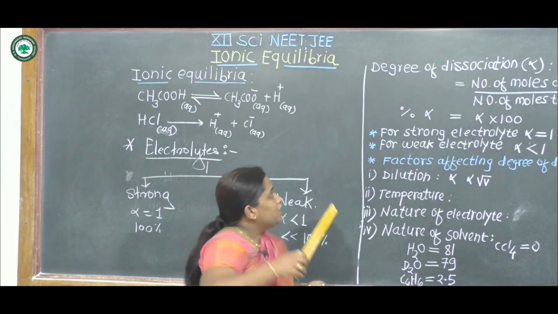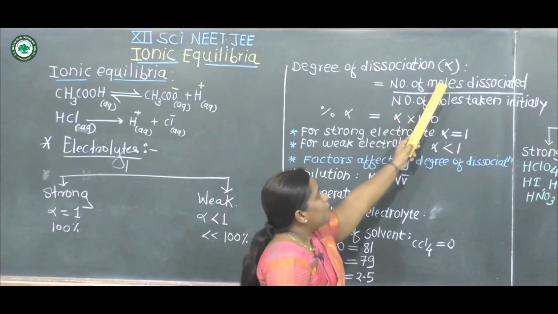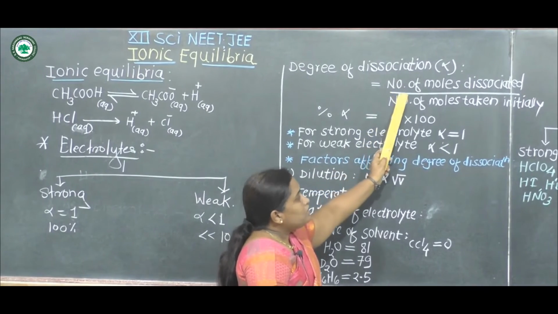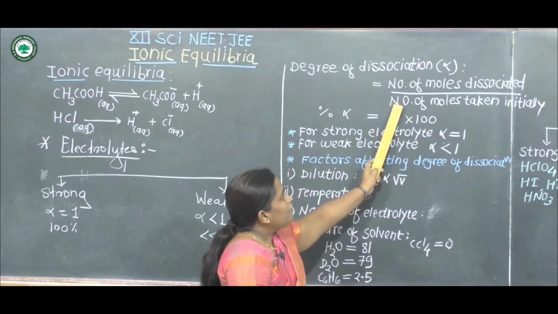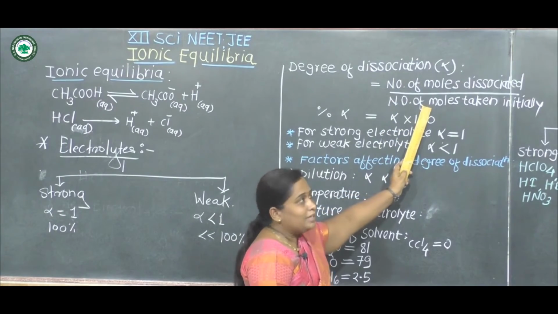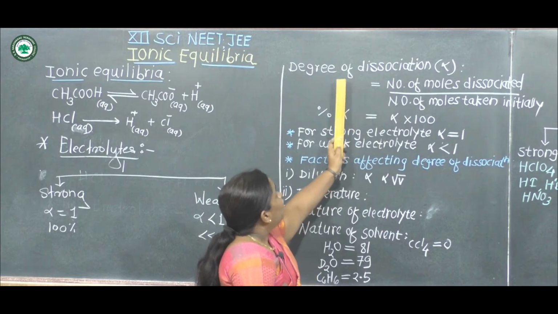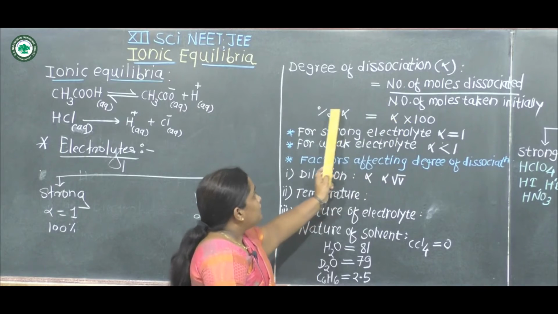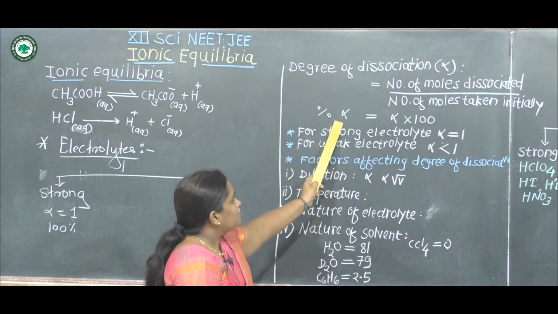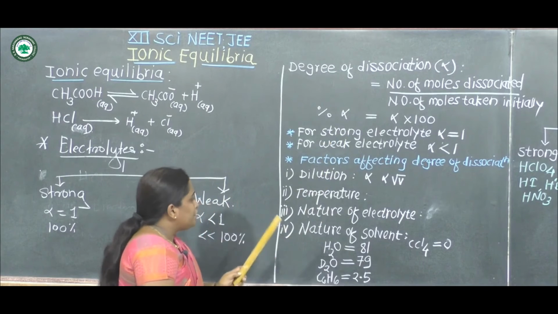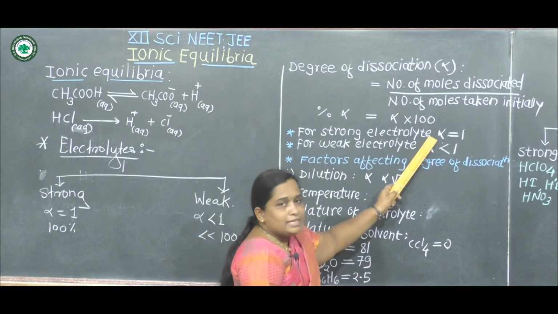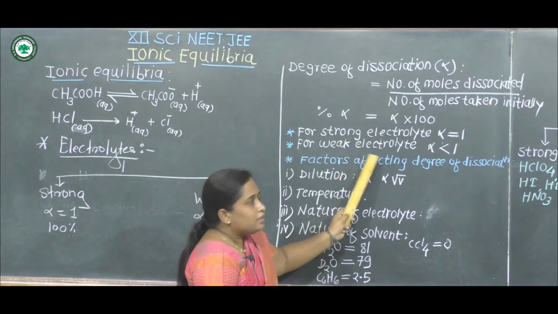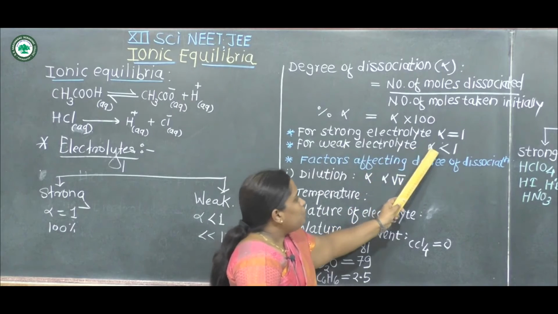Now, what is meant by degree of dissociation? We know the formula of degree of dissociation. It is denoted by alpha. Degree of dissociation is equal to number of moles dissociated divided by number of moles taken initially. It is the ratio. When alpha is multiplied by 100, the value is the percent degree of dissociation. For a strong electrolyte, the value of alpha, that is degree of dissociation, is 1 and for a weak electrolyte, the value of alpha is less than 1.